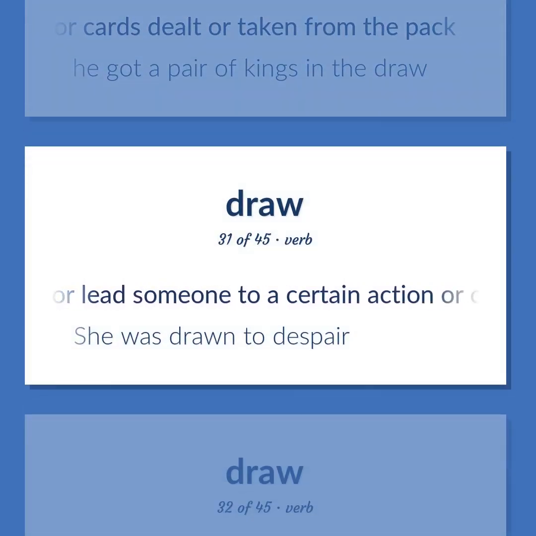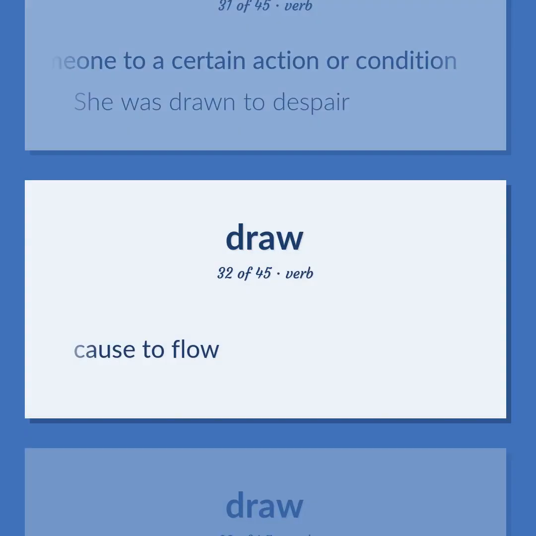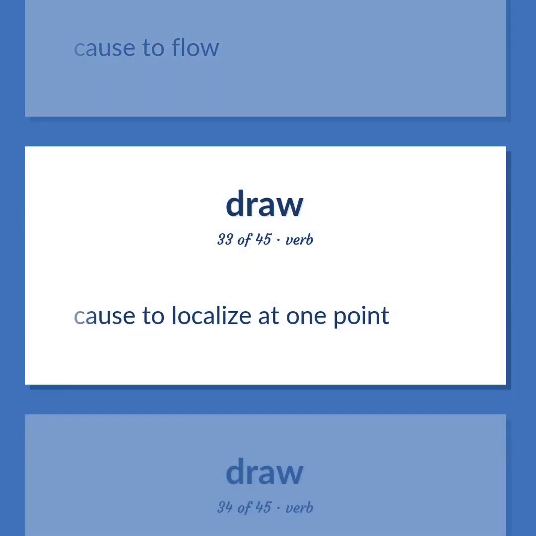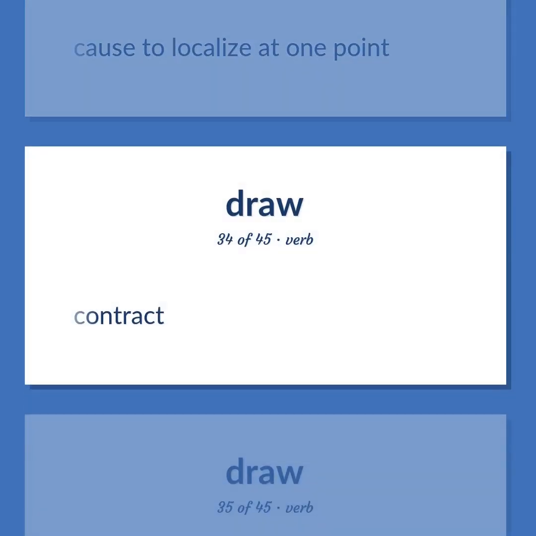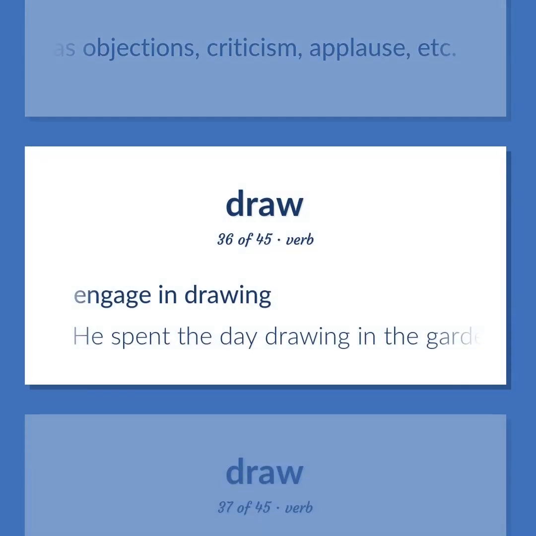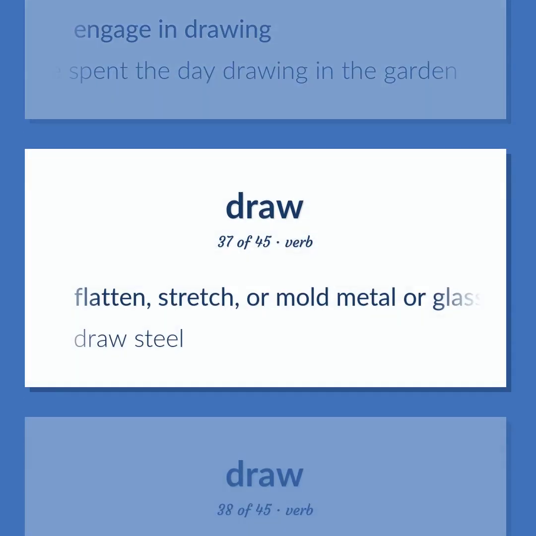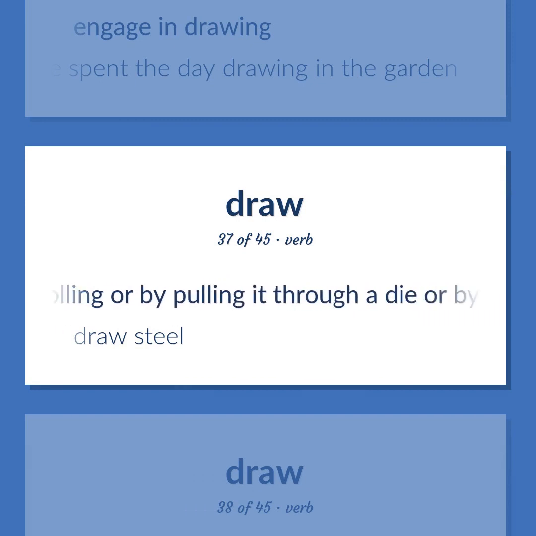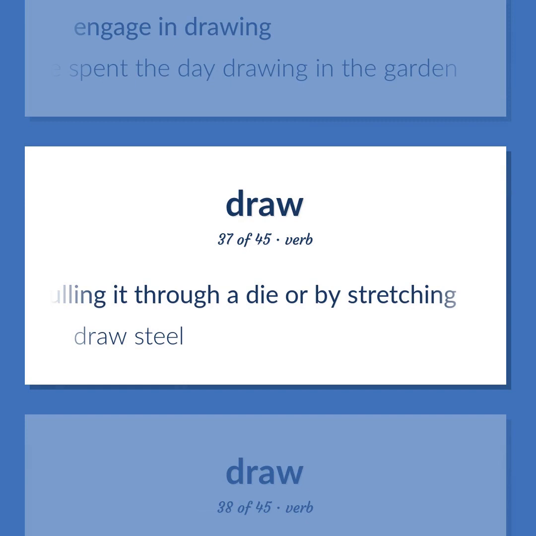Bring or lead someone to a certain action or condition. She was drawn to despair. Cause to flow. Cause to localize at one point. Contract. Elicit responses, such as objections, criticism, applause, etc. Engage in drawing. He spent the day drawing in the garden. Flatten, stretch, or mold metal or glass, by rolling or by pulling it through a die or by stretching. Draw steel.